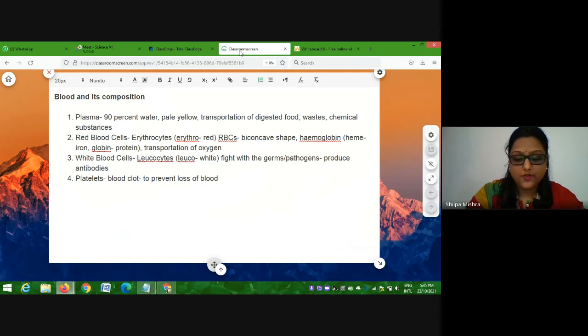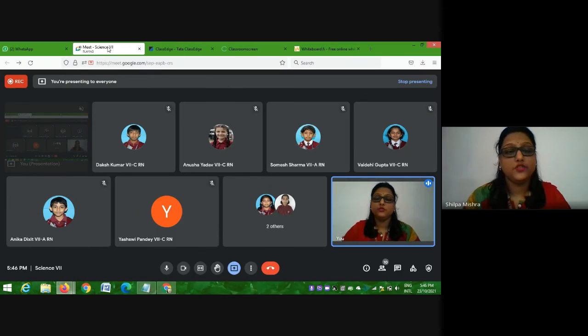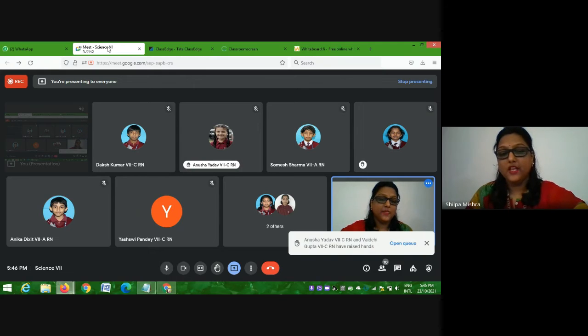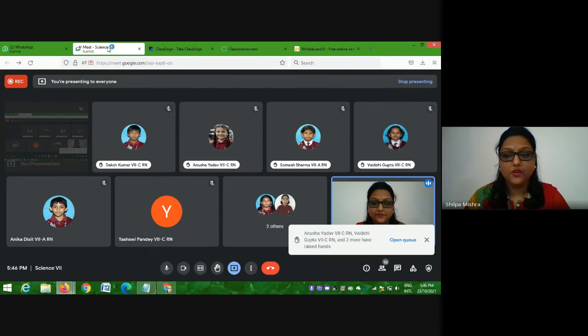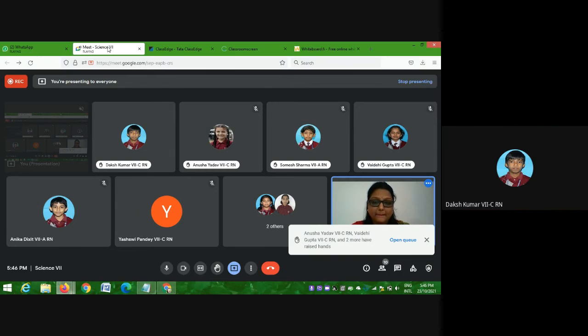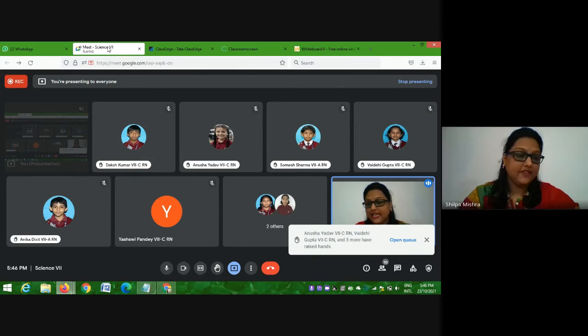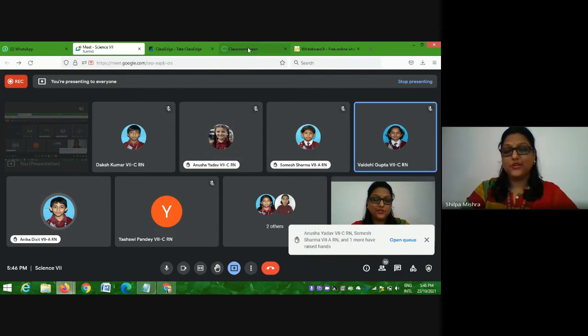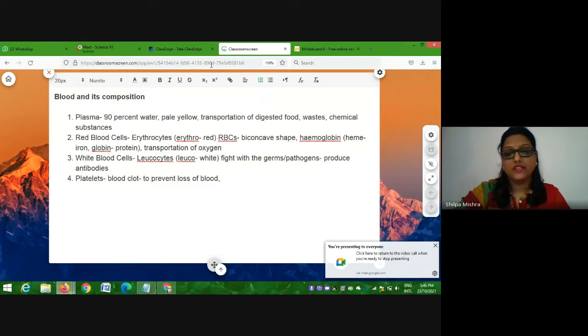Now students, one additional information here. You have studied it in class 6, so recall it. Which vitamin helps in the formation of blood clot? Okay, Daksh, you answer. Ma'am, vitamin K. Everybody agrees with him? Yes, ma'am, vitamin K. So it is vitamin K which helps the platelets to form the blood clot and hence to prevent the loss of blood. Now this question can come, students, right?